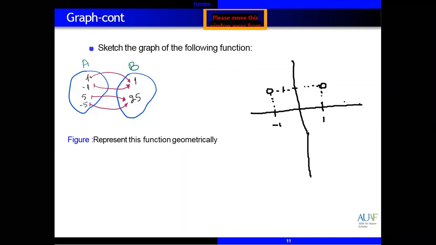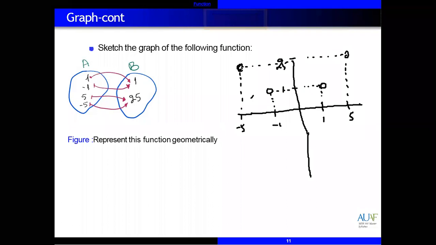Same, next one. If x is plus 5, y is equal to 25. So joining these points. When x is minus 5, also y is equal to 25. So joining these points. So these are points, this one first, second, third and fourth. These are actually the graph of these two sets.